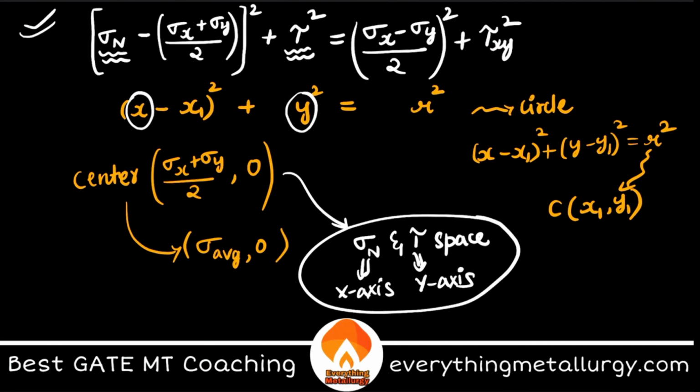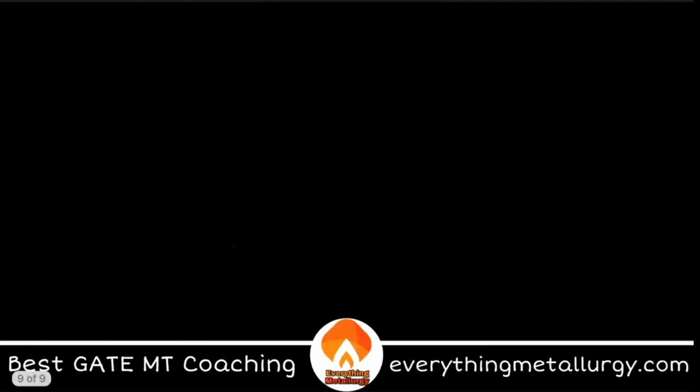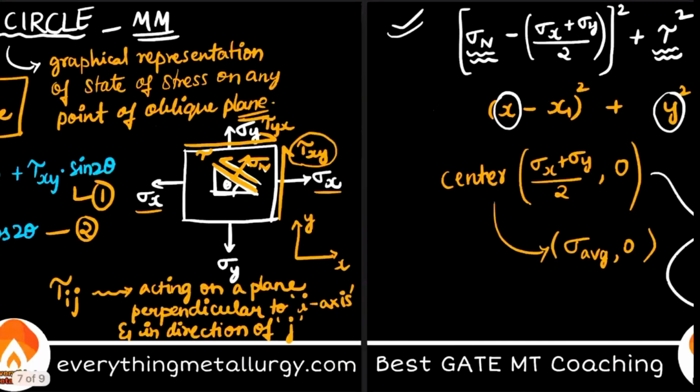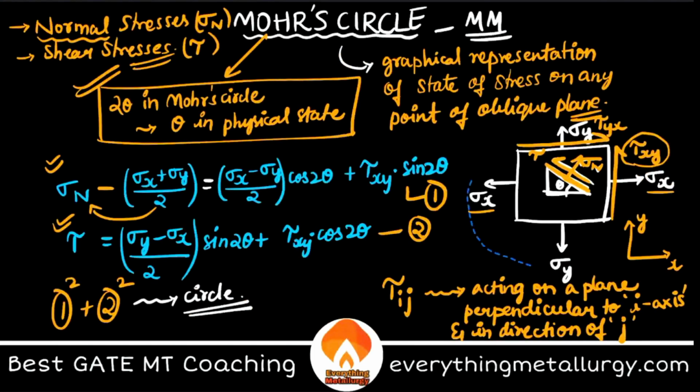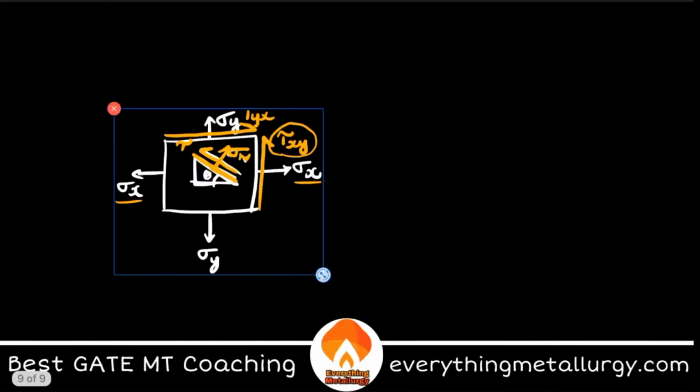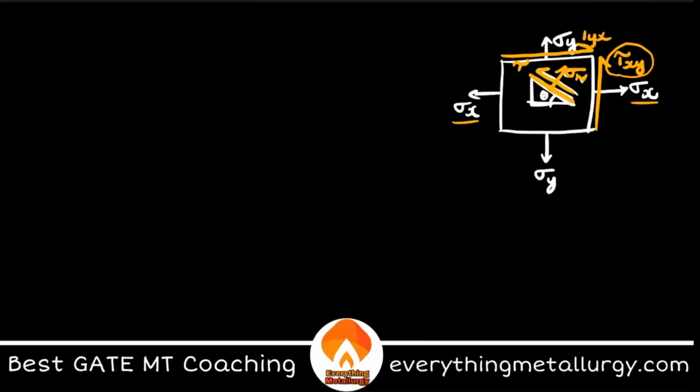So what is my Mohr circle if you are defining again? Mohr circle is a graphical representation of the state of stress of any point on an oblique plane in a sigma tau space. Right? Sigma tau space is an important thing. Now let's quickly see how to construct this, how you can construct the Mohr circle. So now let me bring this same condition over there. Let me just copy paste this if I can. Yeah, cool. So this is what we got.